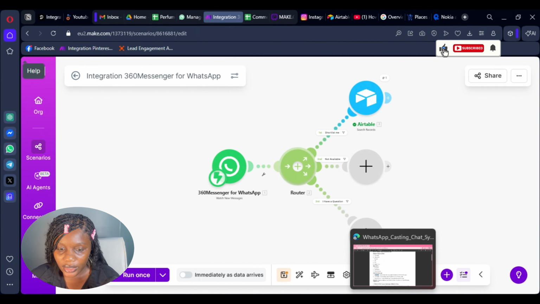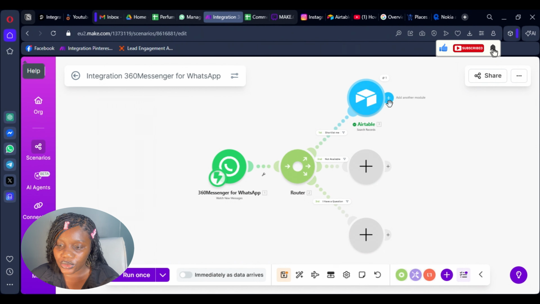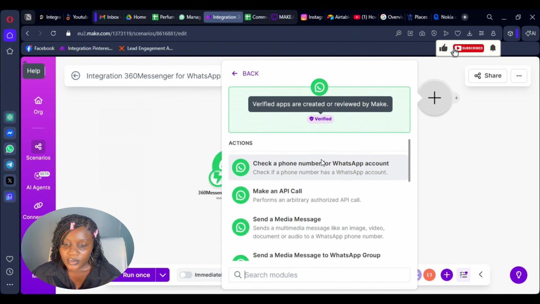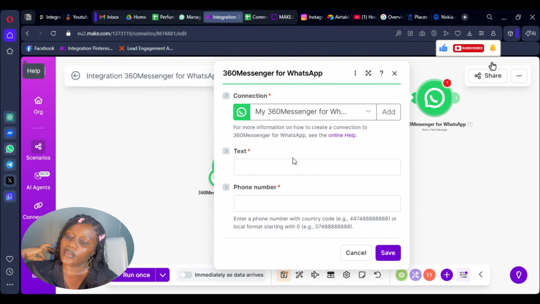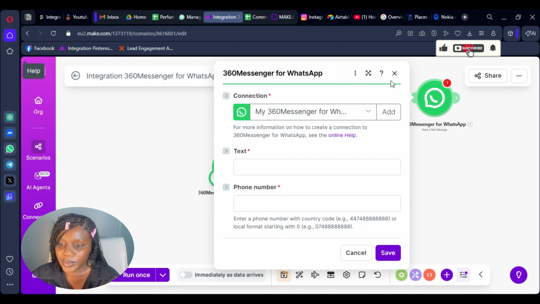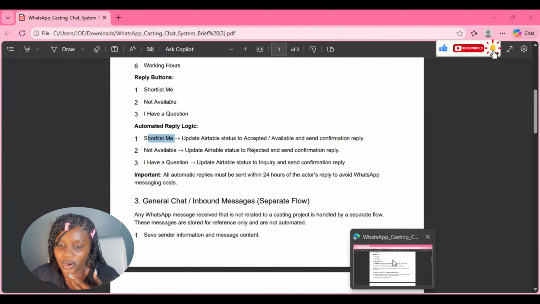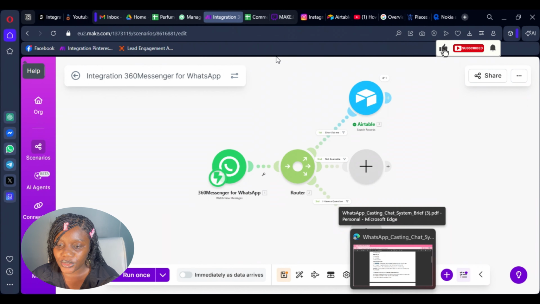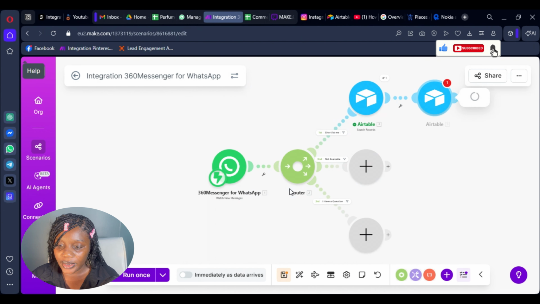So what did they require again? They said if it is okay, send the confirmation reply. So what you would do is send a message here. Sorry, we missed a step. Since the instruction here is to update the status to accepted, we're going to choose update a record here.